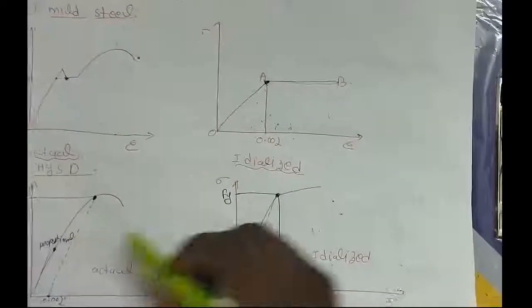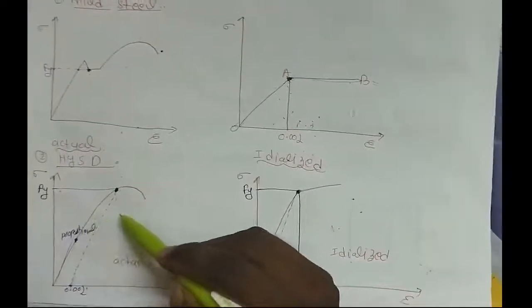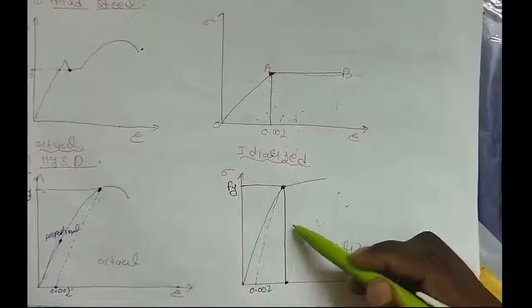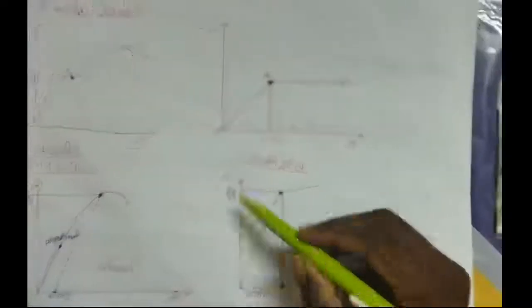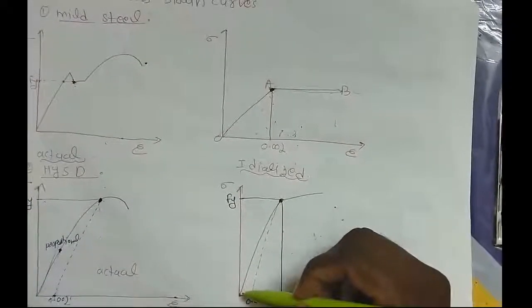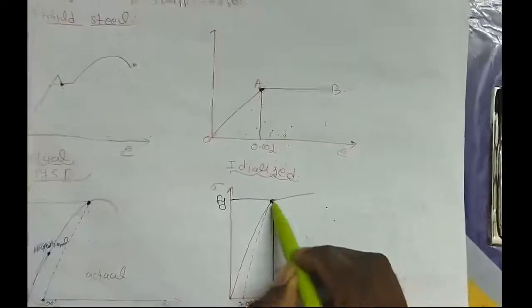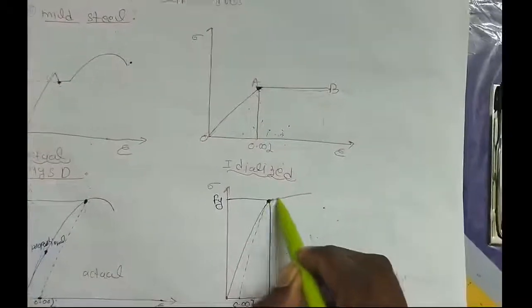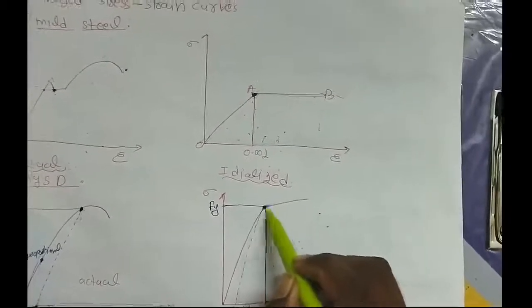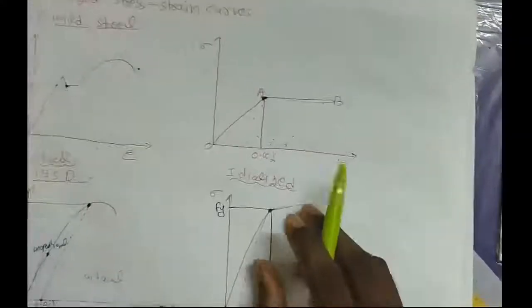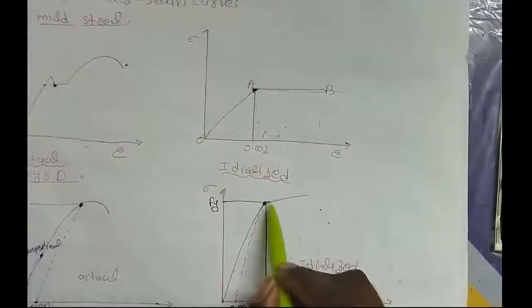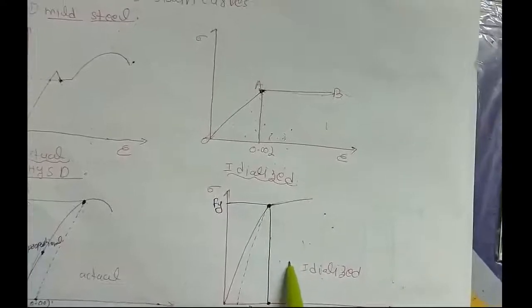So this is the actual stress strain curve. How will we get the idealized one? Here we take the parabolic curve up to the yield point, then we have to straighten the line. Up to Fy only we have to stress the material. Beyond that we don't need to consider the material, so beyond that we take the straight line. So this is the idealized one.